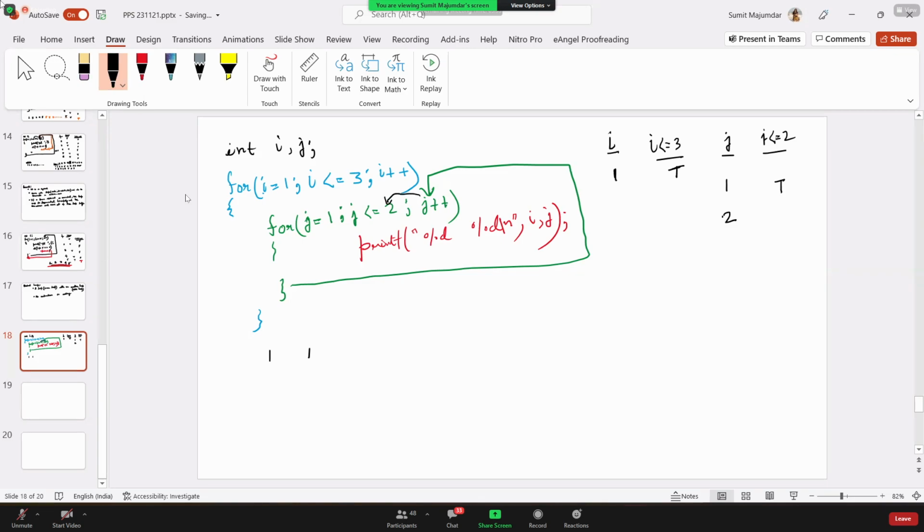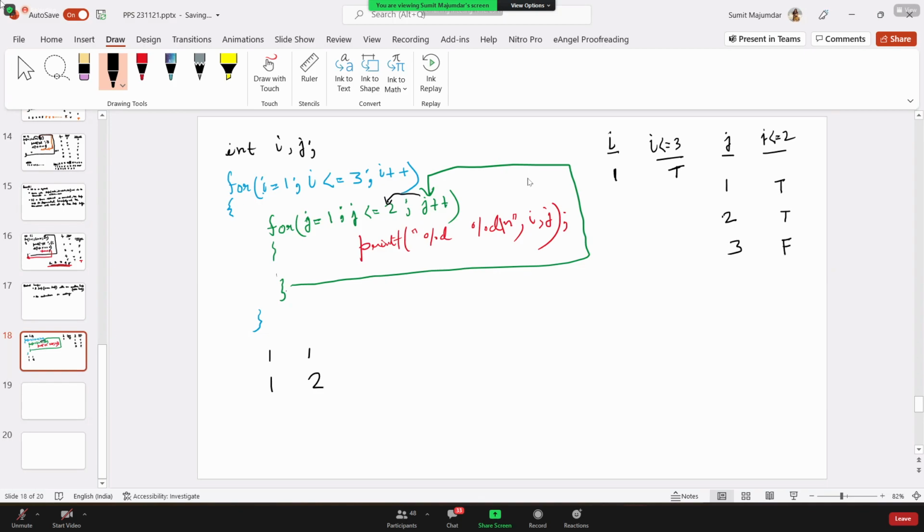The condition is true, so it will print the value of i and j. What is the value of i and j? i is 1 and j is 2. Now from here, it will go back to the j updation part. So j value is now 3. Is the condition true or false? False.